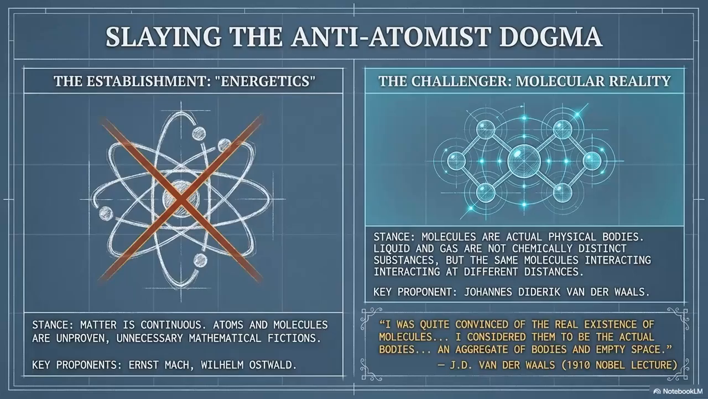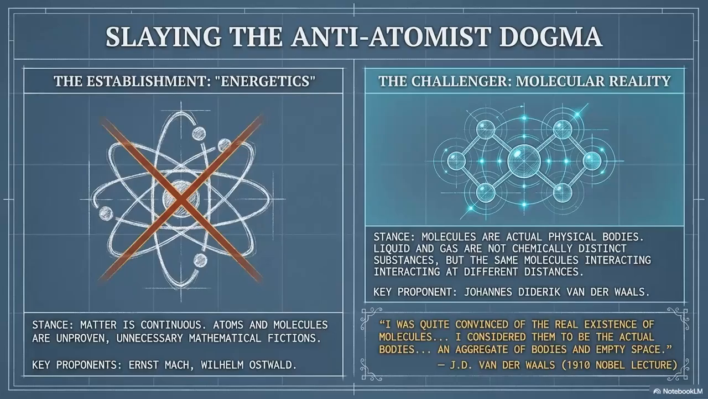Welcome to the ultimate intellectual showdown of late 19th century physics, slaying the anti-atomist dogma. On the left stands the established scientific elite, proponents of energetics like Ernst Mach and Wilhelm Ostwald. Their stance: matter is completely continuous, dismissing atoms and molecules as unproven, unnecessary mathematical fictions. On the right stands the challenger, molecular reality.